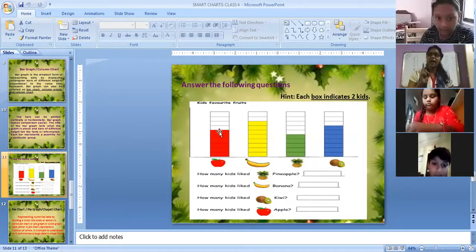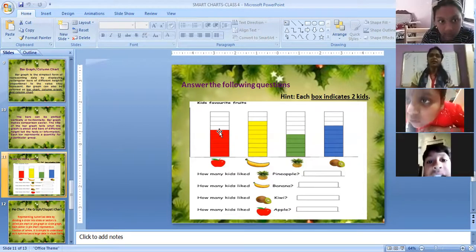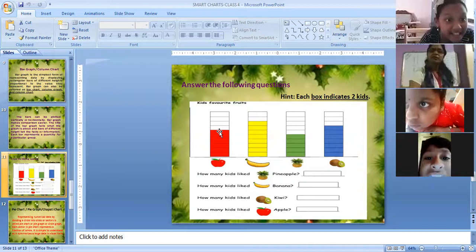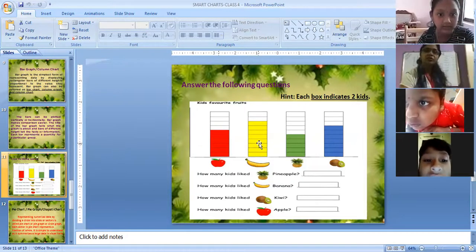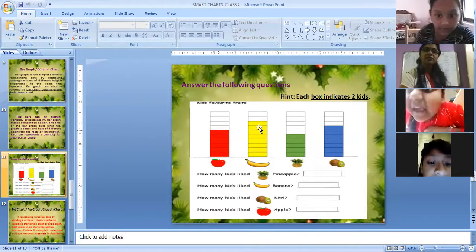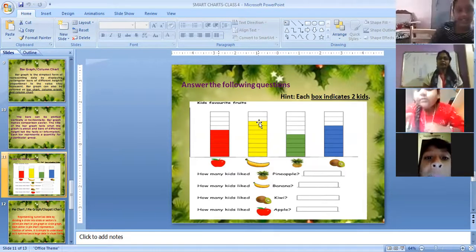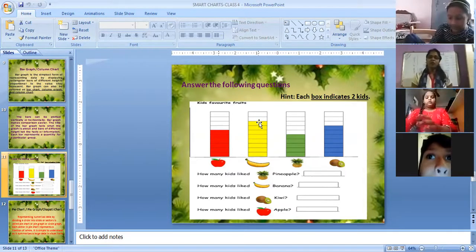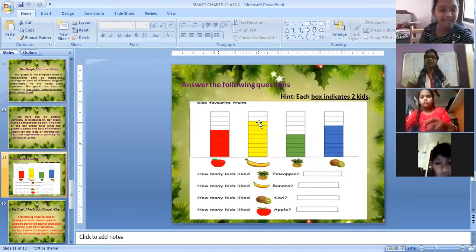12 kids like apple. Now banana. Can you tell me how many kids like banana? 16, ma'am. Is it 8? 1, 2, 3, 4, 5, 6, 7, 8. Very good. 8 boxes means 8 twos are 16 kids.